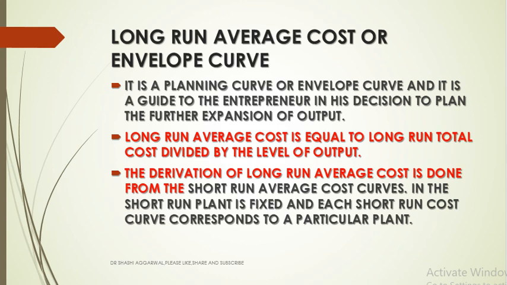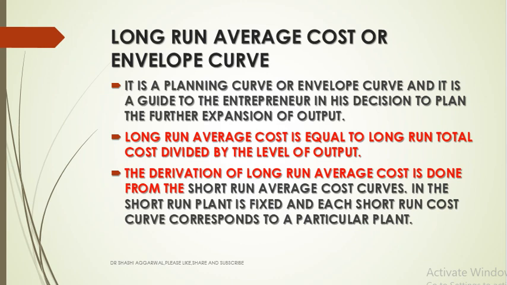Long run average cost, or envelope curve, is also called a planning curve. It is a guide to the entrepreneur in his decision to plan the future expansion of output. Long run average cost is equal to long run total cost divided by the level of output. The long run average cost curve is derived from the short run average cost curve.